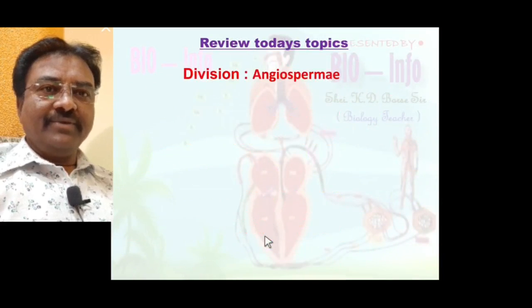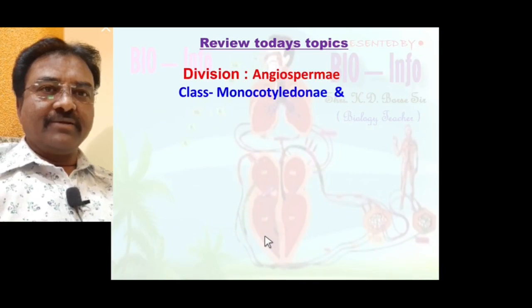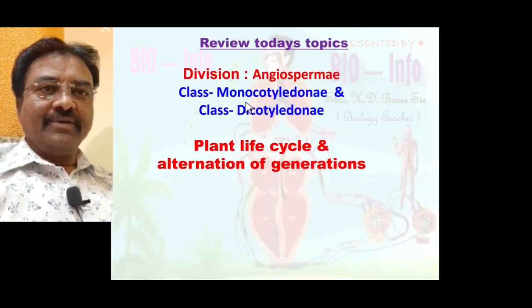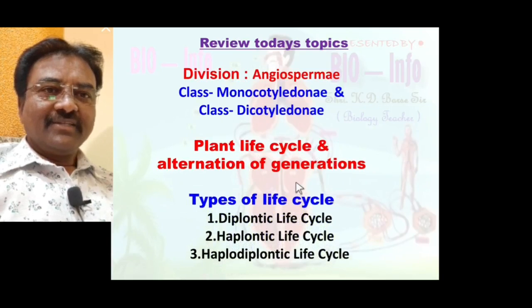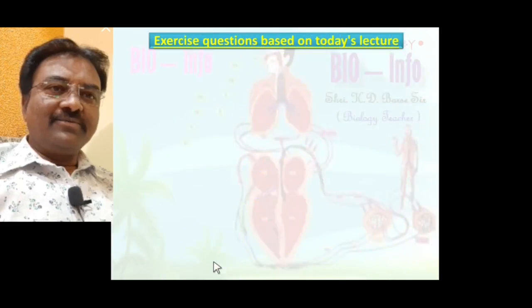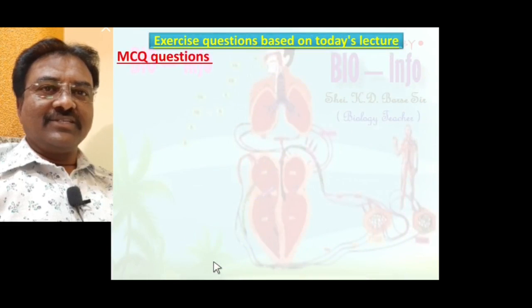Review of today's topic. We learned today about the division Angiosperm. Division Angiosperm consists of two classes, Monocotyledon and Dicotyledon. We learned the difference between Monocotyledon and Dicotyledon. We also discussed in detail the plant life cycle and alternation of generations, and the types of life cycle: diplontic, haplontic, and haplo-diplontic. On the basis of today's lecture, exercise questions are noted here.